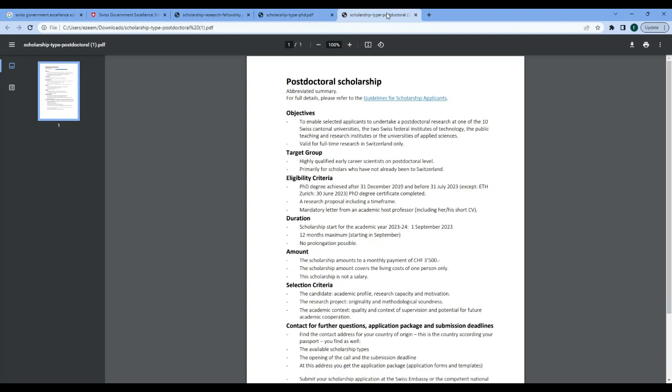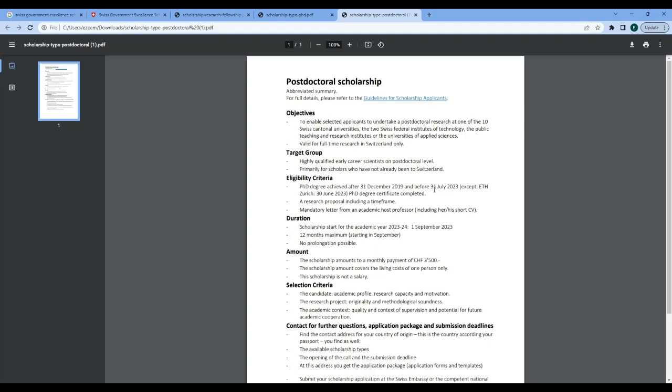Now, for the postdoctoral, you would want to see this if you have just completed your PhD and are looking for where to go for a postdoctoral research, or if you are almost rounding off your thesis, it is good to begin to take the next steps, the next moves to make an application to an offer like this, because it's pegged at July